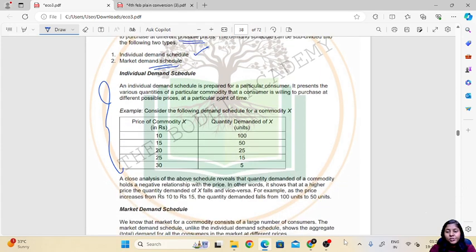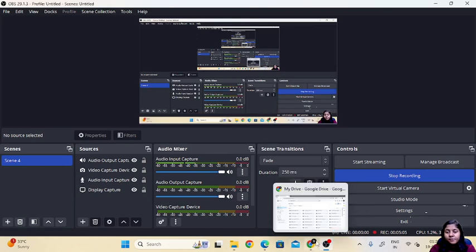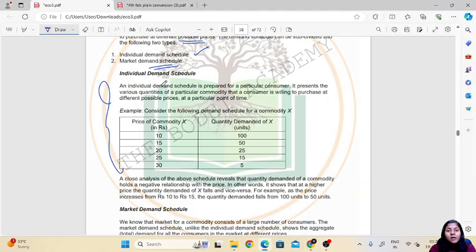Individual demand schedule is prepared for a particular consumer, and it presents the various quantities of a particular commodity that a consumer is willing to purchase at different possible prices at a particular point of time. Example, consider the following demand schedule for a commodity X. The price of the commodity and the quantity demanded are given in this individual demand schedule.